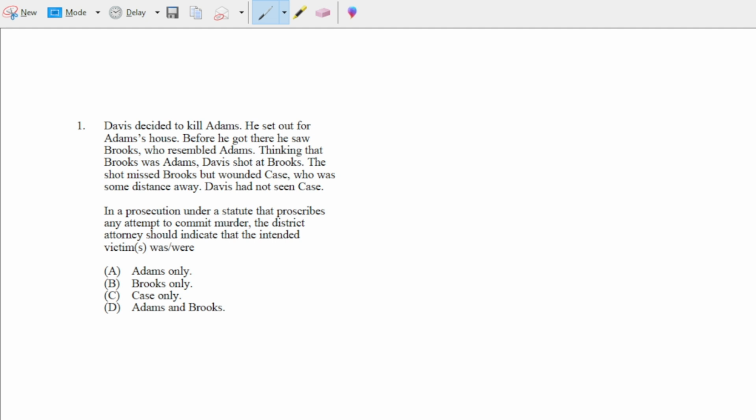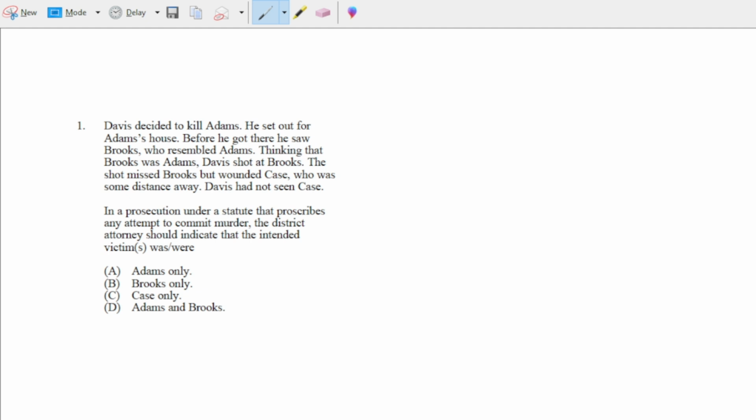The bullet went out. But here's the thing. Adams wasn't actually ever in the picture here, right? It was Brooks. And so, when the court is considering whether or not Davis had taken a substantial step, one thing it's going to look at is whether or not the crime was actually close to being completed.